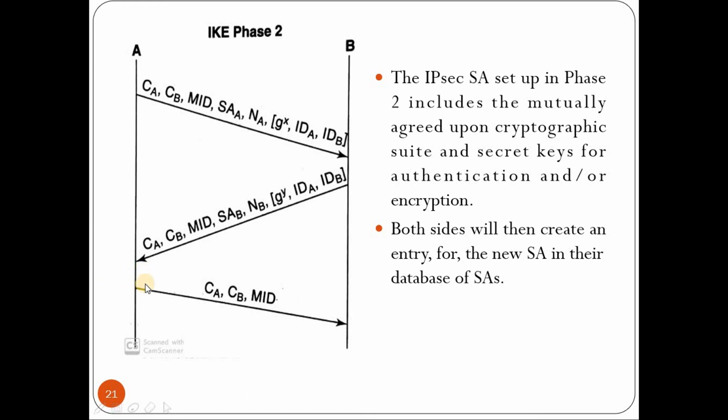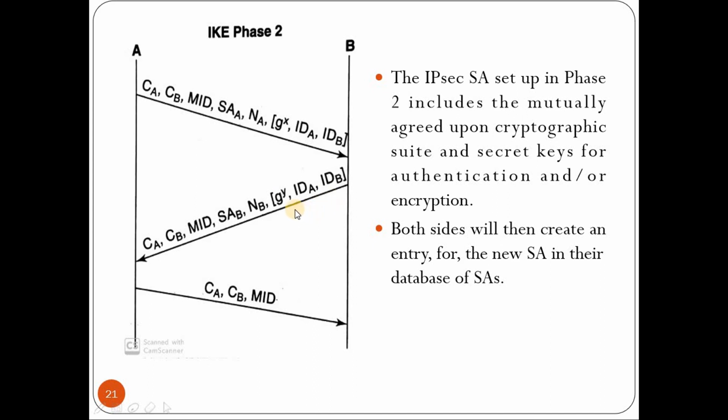So on completion of that, now A will send one more message which comprises of cookie of A, cookie of B, and also the MID. On receiving this, now the third message is just an acknowledgement for B to say that A has received the second message and it has computed the secret key. Now both have computed the secret key and will use that secret key for further communication in the current IP security association. Okay, so coming to whatever is in bracket, it is optional.